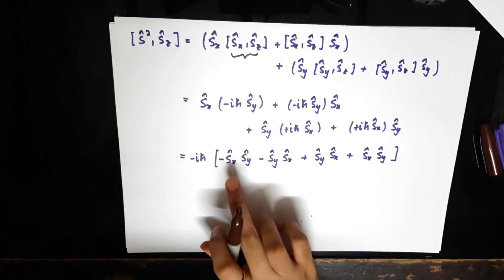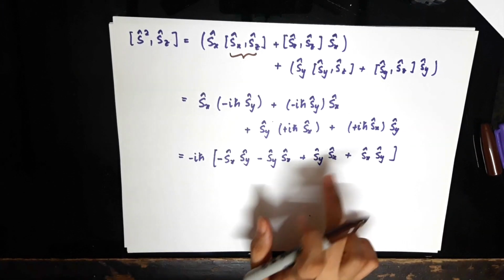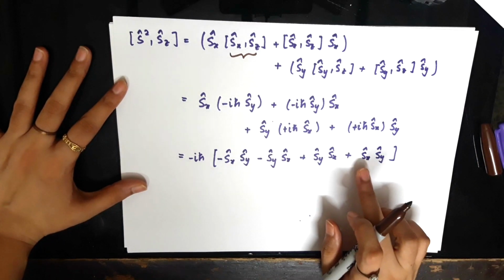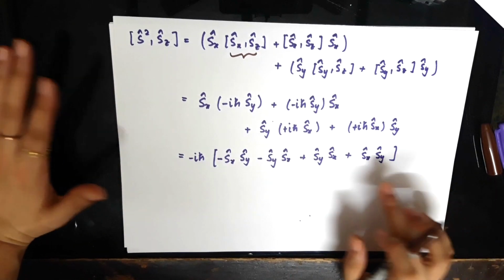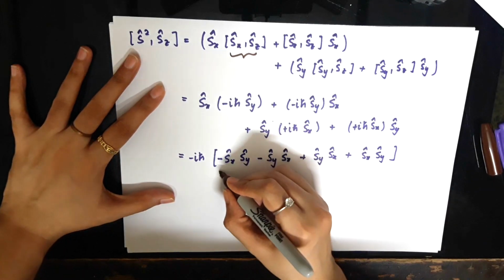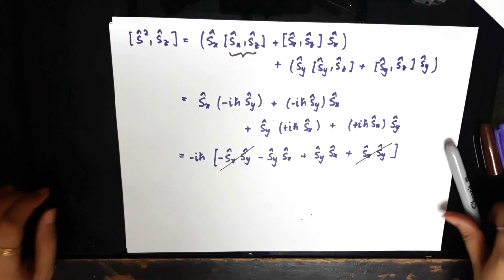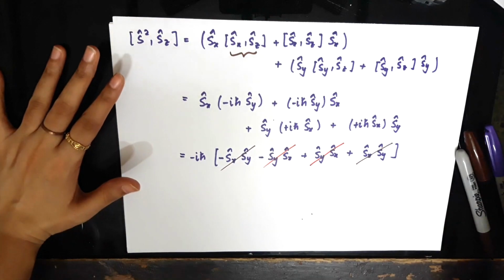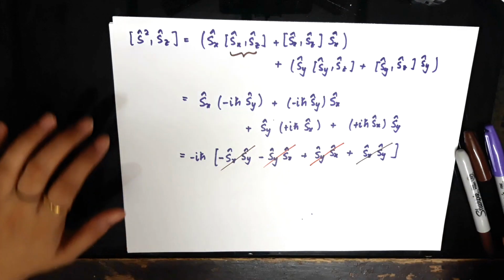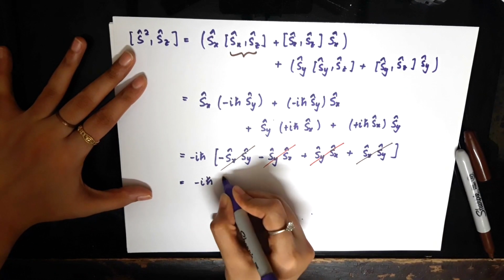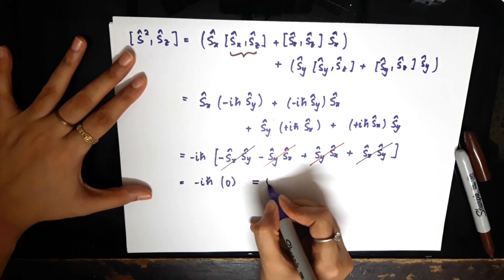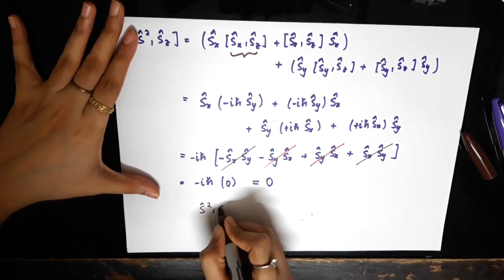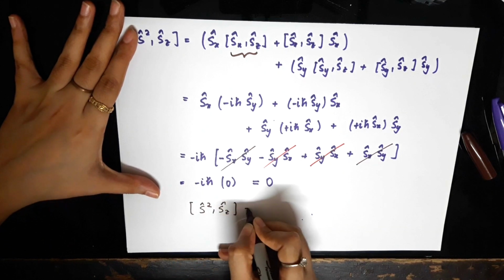Now you know that Sx Sy and Sy Sx don't cancel because they have a non-zero commutator, but negative Sx Sy cancels with the positive Sx Sy. So these two terms cancel among each other. And similarly for Sy and Sx, the positive and negative terms also cancel each other. So I am left with minus i h bar multiplied with a 0. So in all, I'm left with a 0. That's how I have successfully proved that the commutator of the S squared operator with the Sz operator is equal to 0.